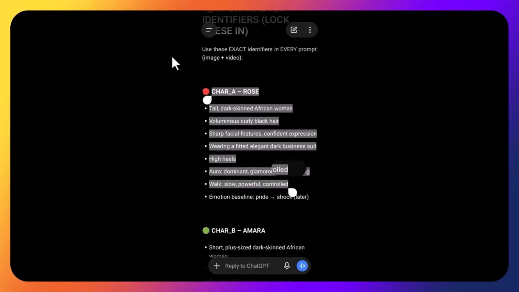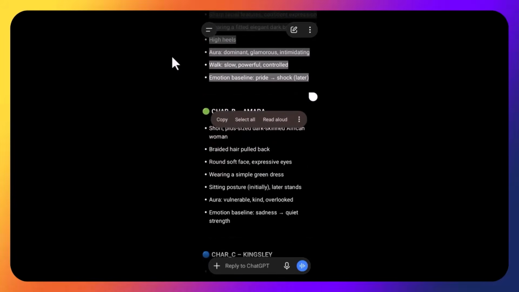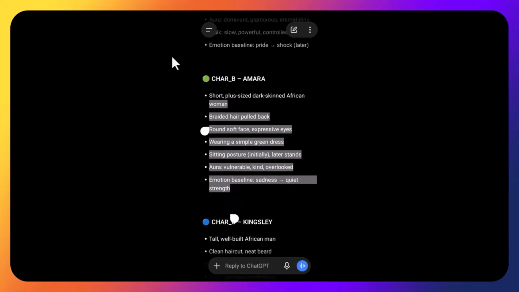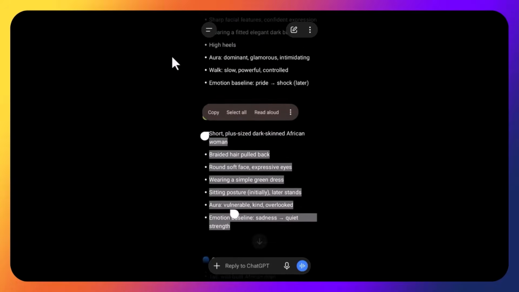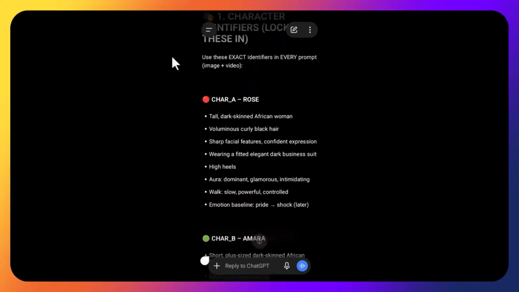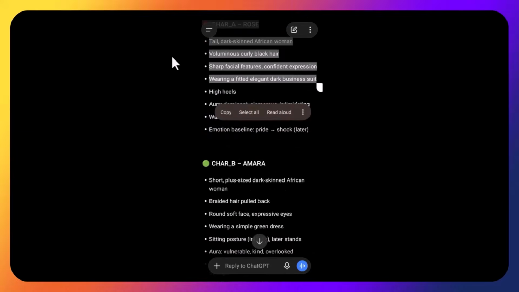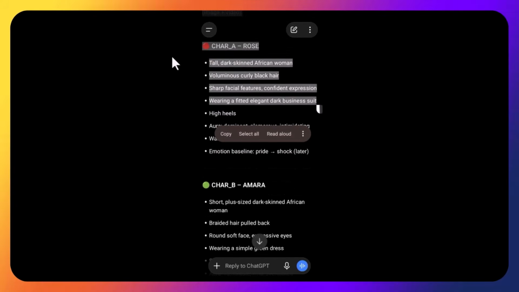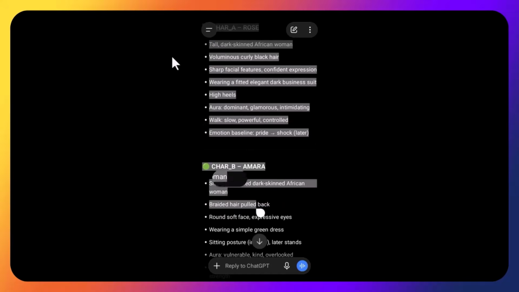All of these are description of Rose. And we have Amara. Everything here describes Amara. And we have Kingsley. So what you need to do instead of just copying the master prompt is to come here and start from here. Let the AI identify this as a character identifier so that while it's generating, it will not make mistakes of generating randomly. Do you understand?